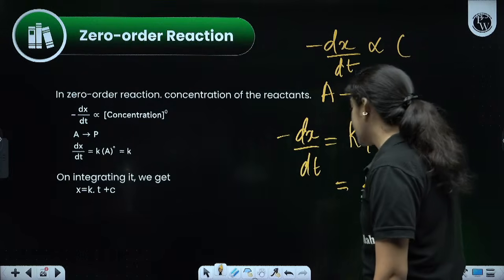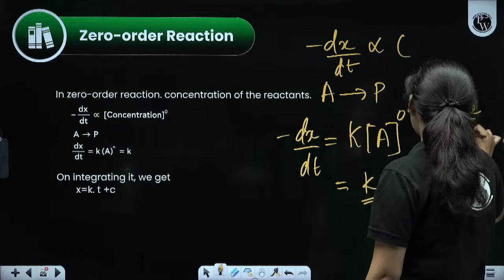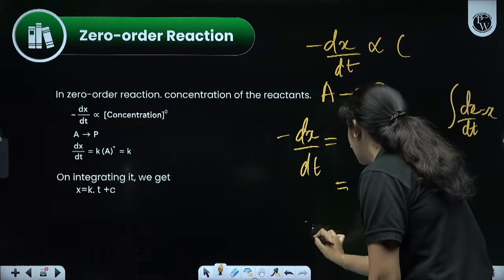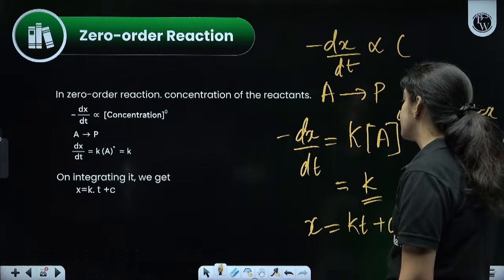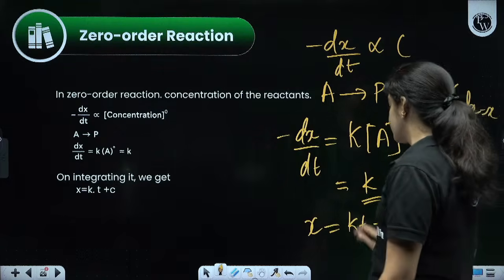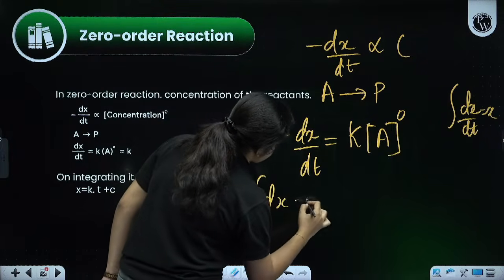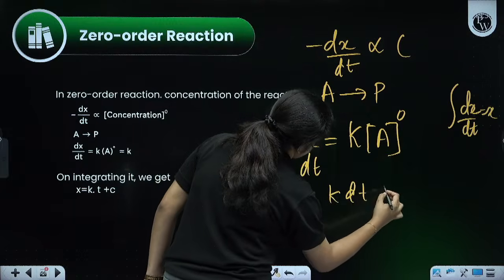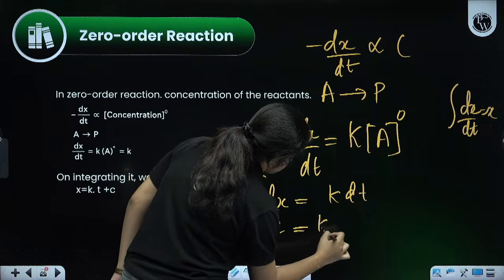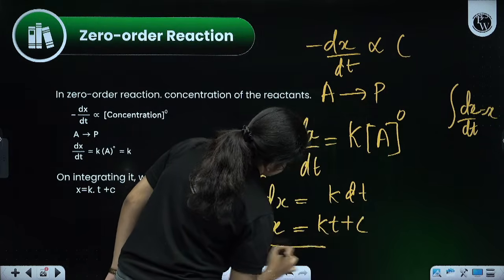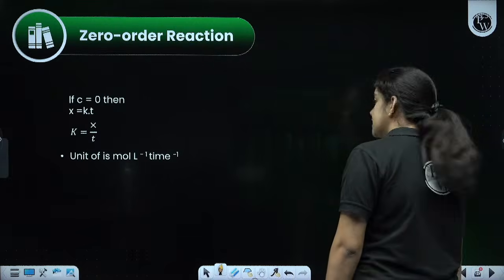So integrating, on integrating this equation, integral dx by dt. What is integral dx by dt? It is x only. So we can write x equal to Kt plus c. Take this dt to the opposite side like this. Integral K dt will be equal to x. This is the final equation. x equal to kt plus c is the final equation for the zero order reaction.